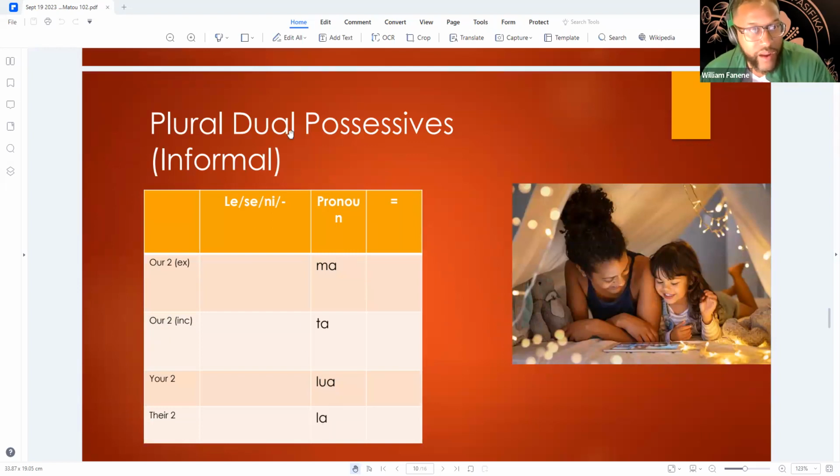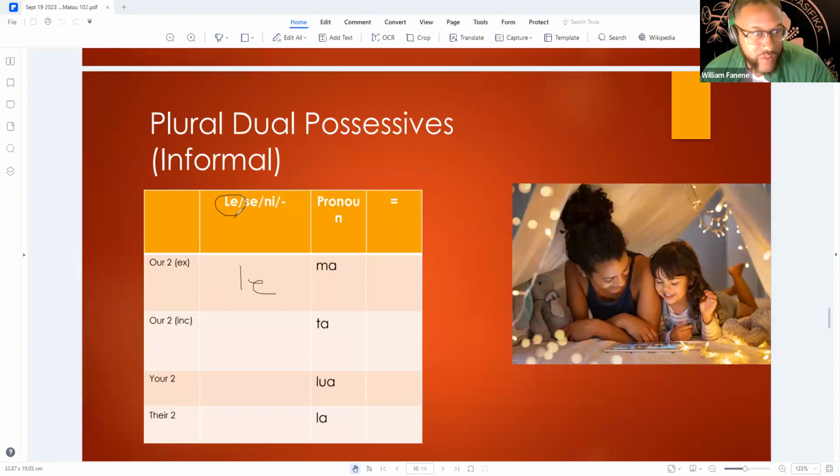But then whenever we add a limiter in the front, if we were to say a singular thing, we would say "le," or "se" for a singular thing that you like. Do you guys have a car? Yaise ma ta'vale? We're not talking about a specific car, so I would say "se."